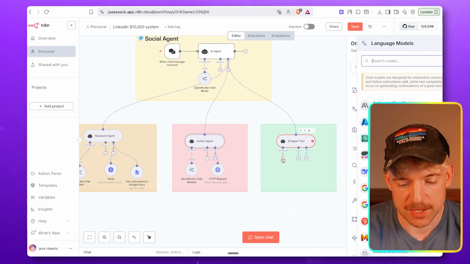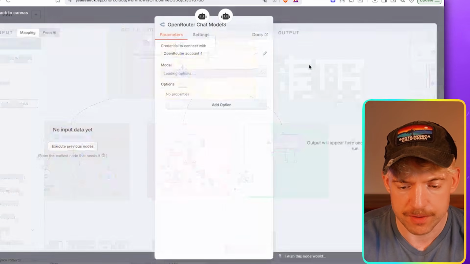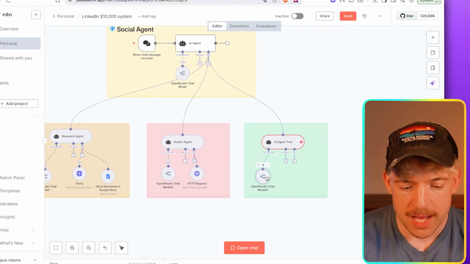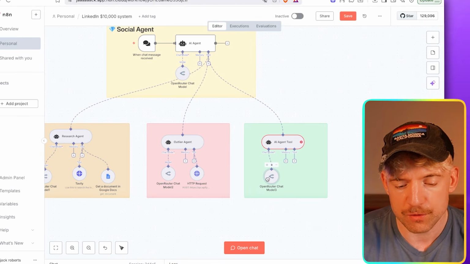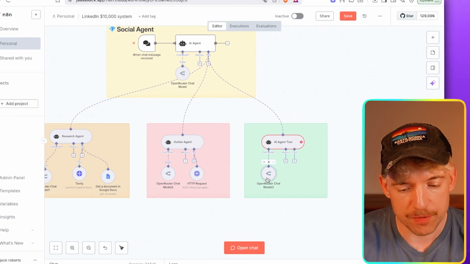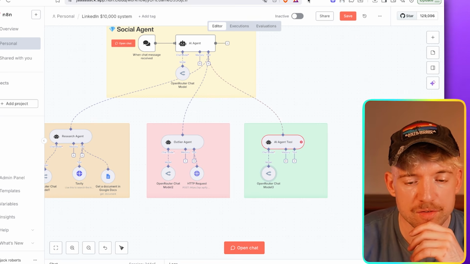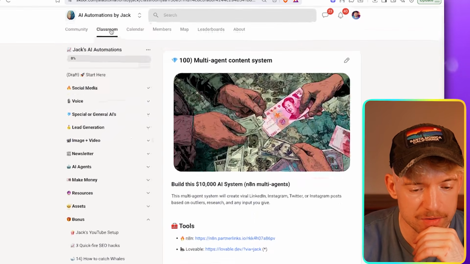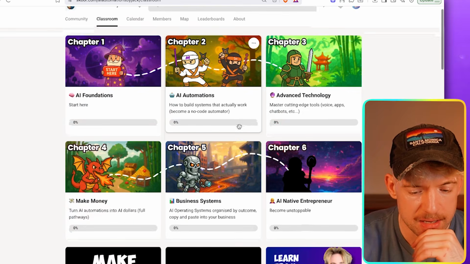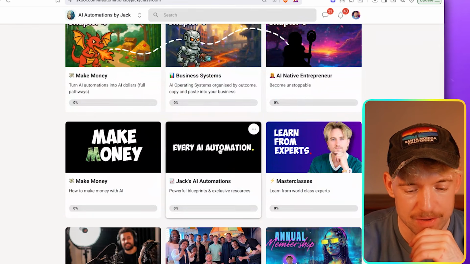This guy's gonna do the script. So once again, we'll give it a quick chat model. Let's go for OpenRouter, perfect. Beautiful. And then again, no real tools required for this, but the key thing here is the script. So what is the script? If I come over to, let me just check what it says actually. No, it's down in every AI automation.